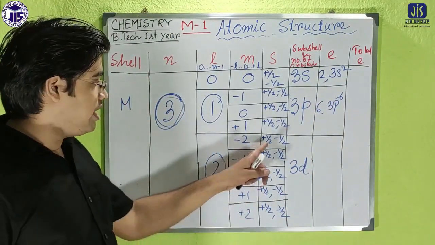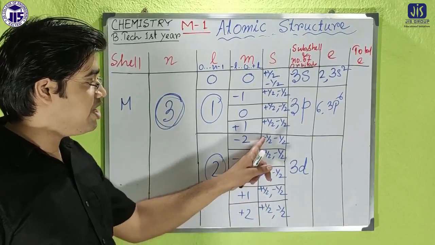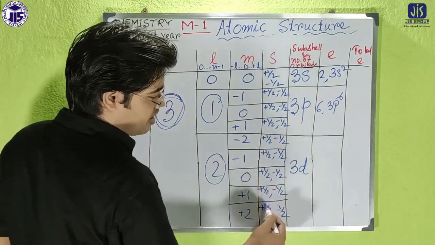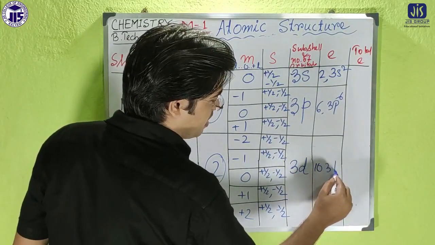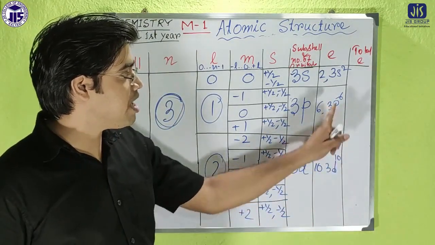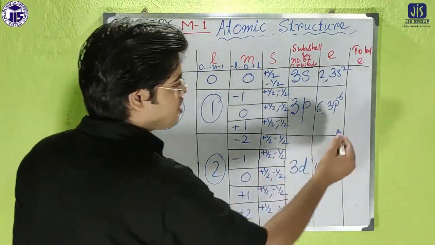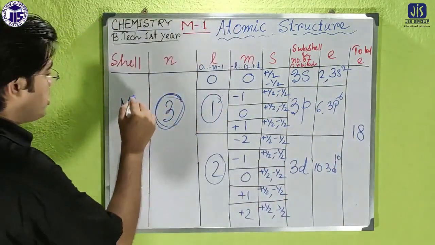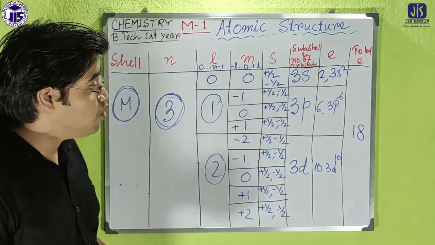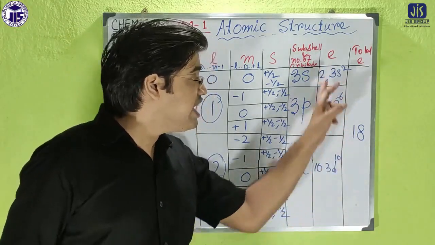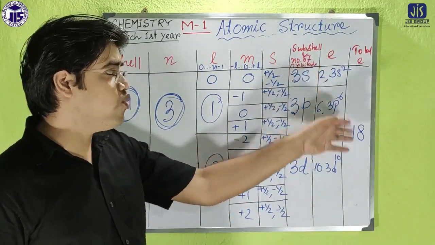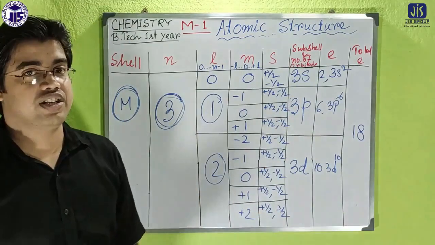Now for 3d, count: it is 1, 2, 3, 4, 5, and in each and every case it will be 2, so the total is 10. 1, 2, 3, 4, 5, 6, 7, 8, 9, 10. So the maximum number of electrons possible in 3d is 10. Then the total number of electrons here is 10 plus 6 plus 2, which is 18. So the M subshell, or the M orbit, has the maximum capability to carry 18 electrons, and each and every subshell has some capacity to carry electrons, in some cases 2, in some cases 6, 10, etcetera.